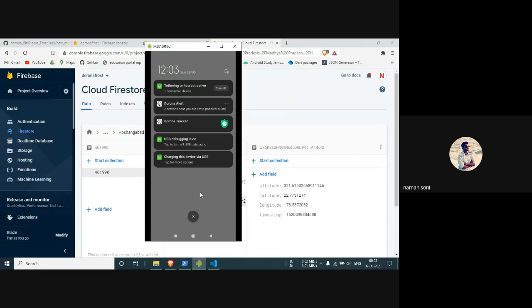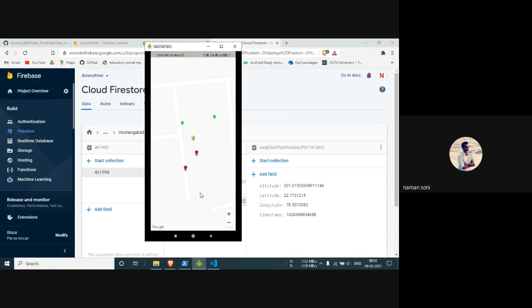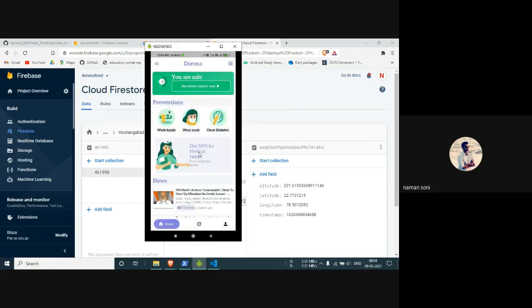And you can see in the app also, in the Google Map, that the red markers are the persons who are using the app and reported as COVID positive. And here you can see the person who is using the app but is COVID negative, that's why he or she is marked as a green marker. And this is how we are tracking a user.